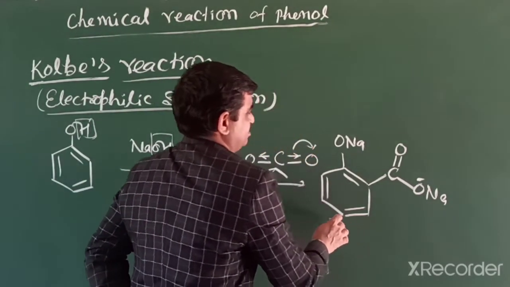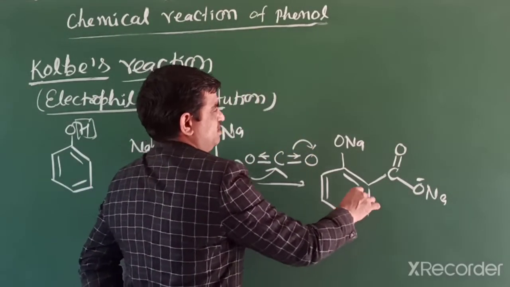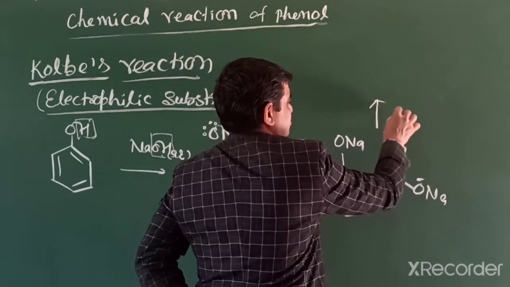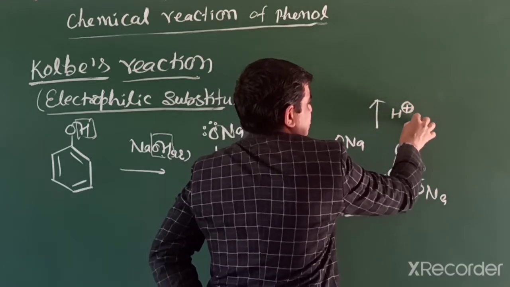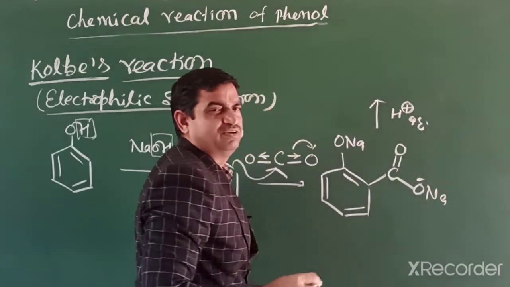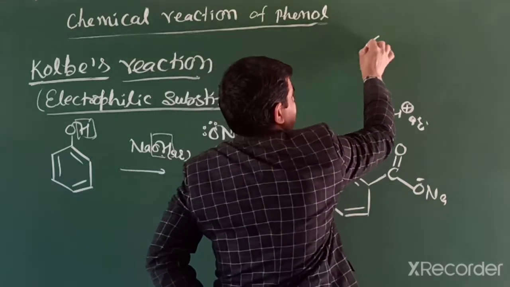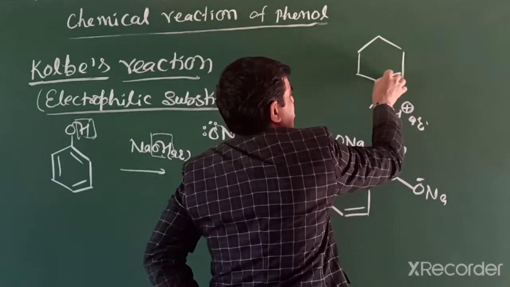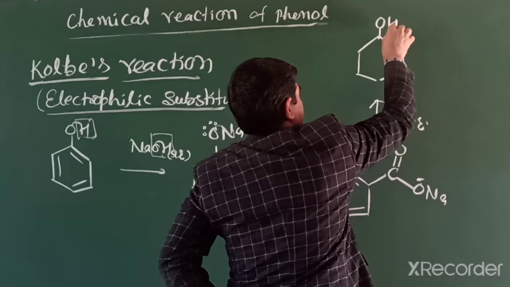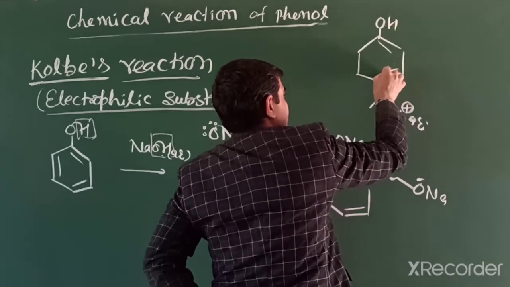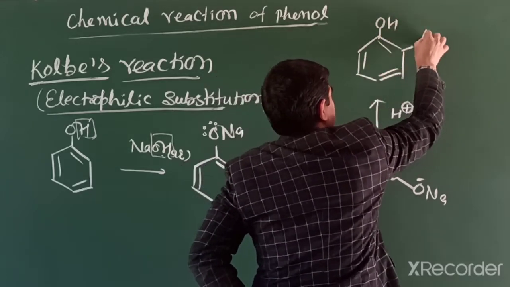Further acidification: when it reacts with acid, it is converted into salicylic acid. So sodium is removed and we get salicylic acid.